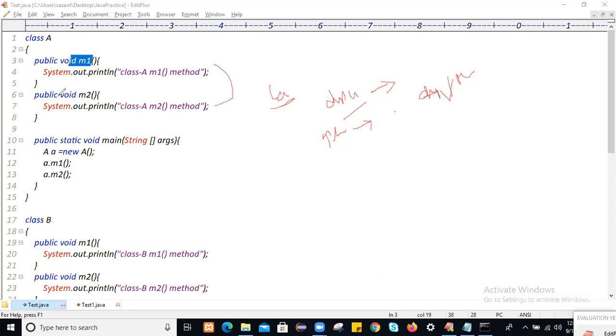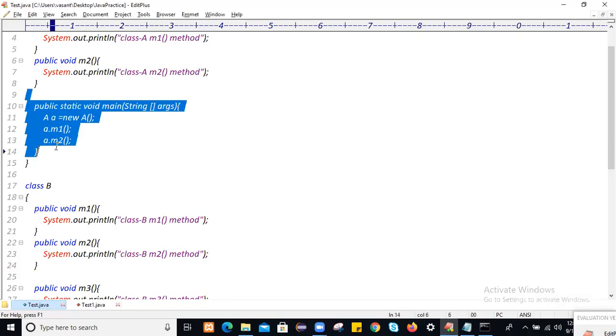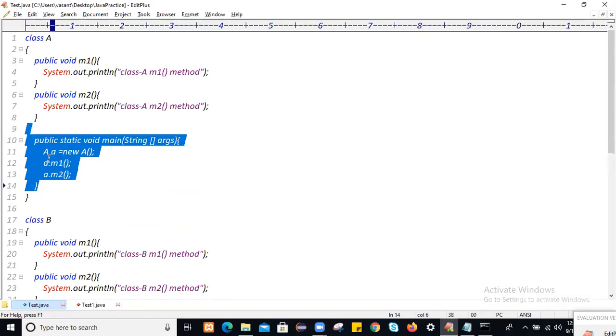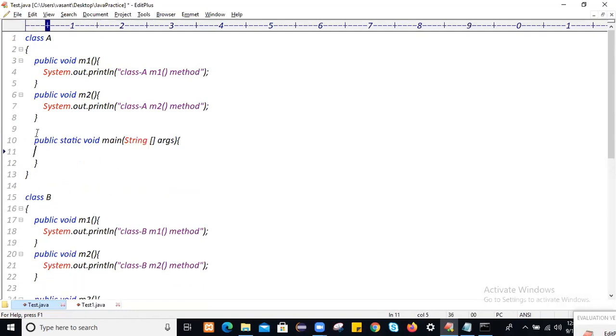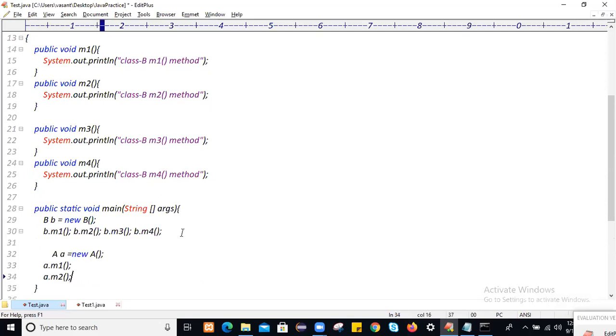If you want to reuse this functionality, if you want to use this functionality within class B, we have another approach. Let's suppose you want to use those functionalities of class A within class B. You can create a class A object and use those functionalities.